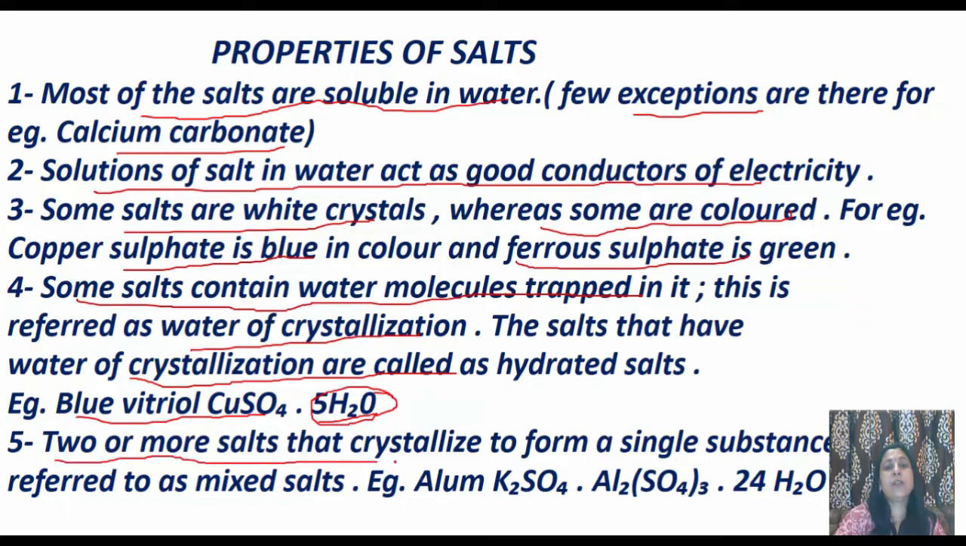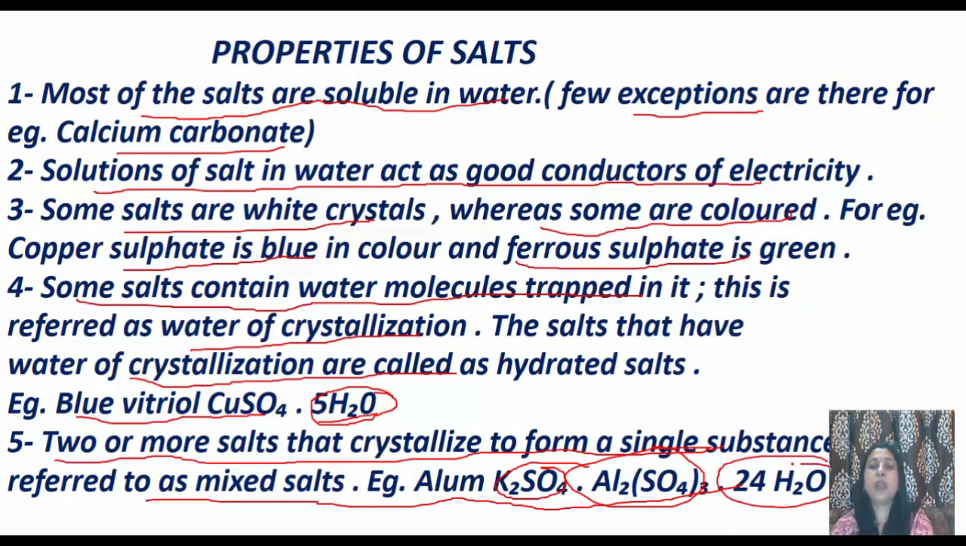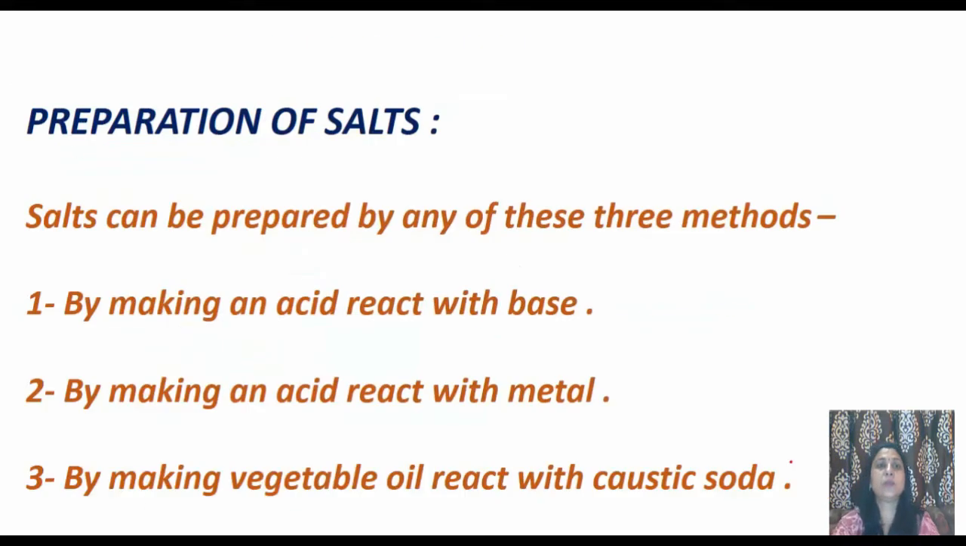Two or more salts that crystallize to form a single substance are referred to as mixed salts. As you can see in alum, there are two salts, potassium sulfate and aluminium sulfate, along with 24 molecules of water, and these types of salts are known as mixed salts.